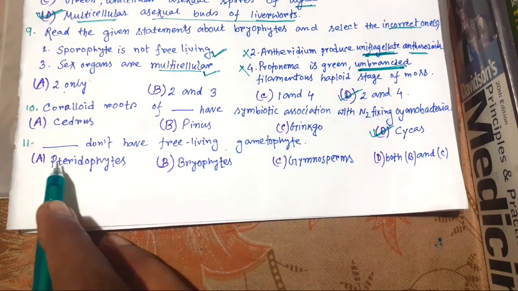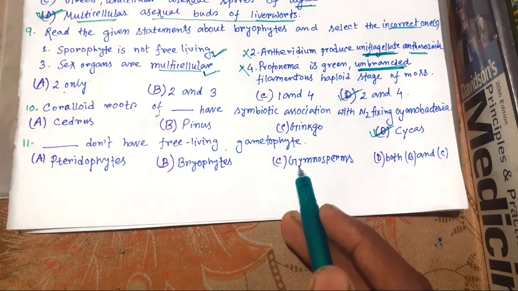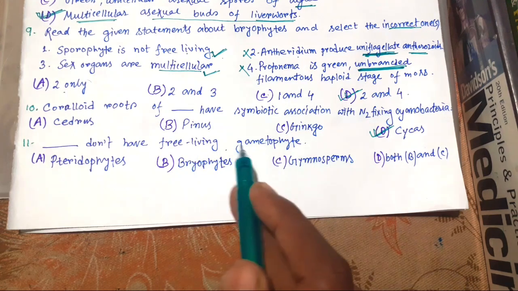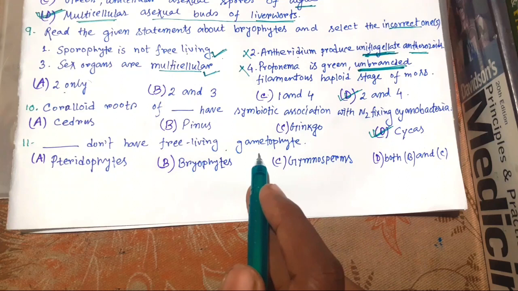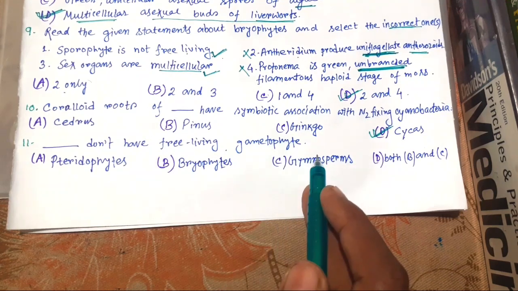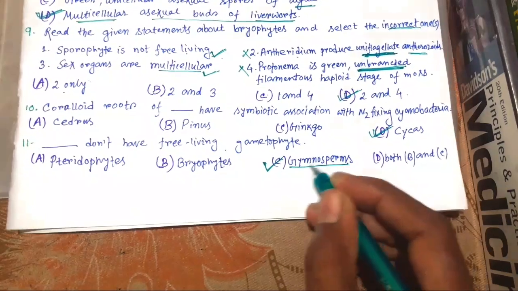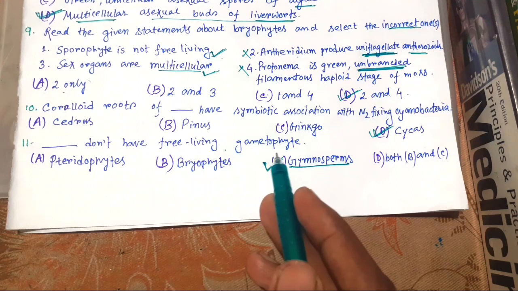Unlike pteridophytes and bryophytes, gymnosperms and angiosperms don't have free living gametophyte. So the correct option is gymnosperm and angiosperm, they don't have free living gametophyte.